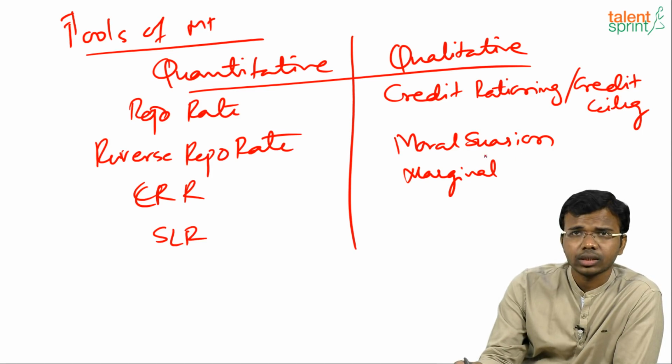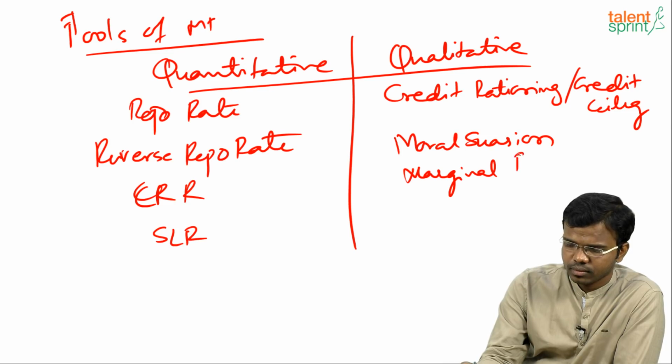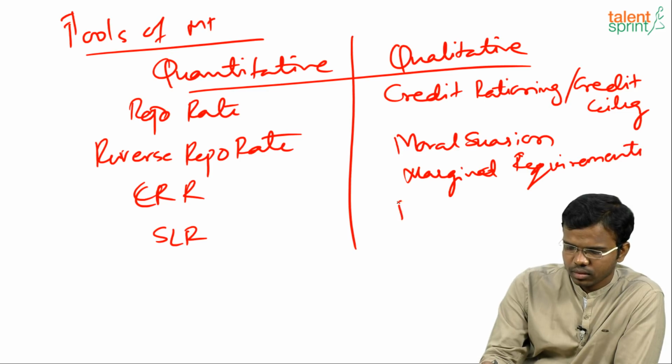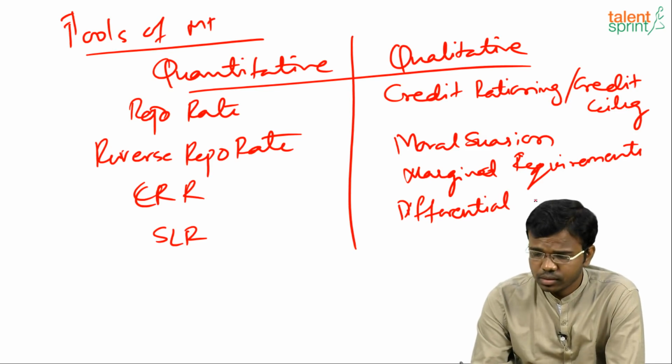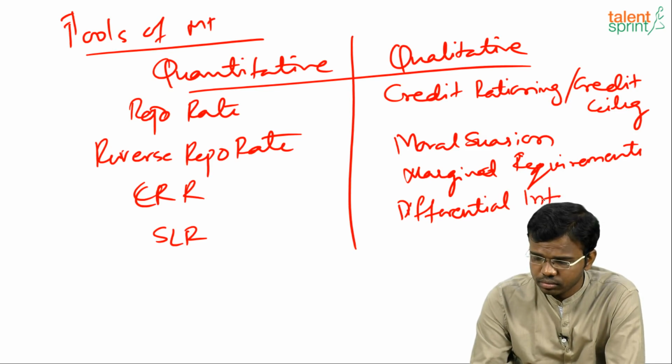Shall I explain all these or shall I move to the next topic? What do you say? Shall I explain all these or shall I move to another topic? Yes, please comment in the comment box.